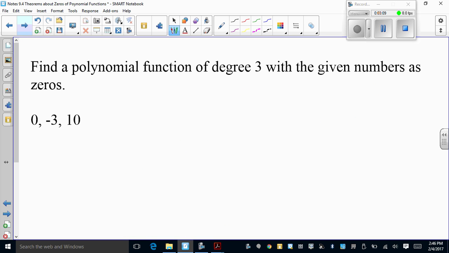So degree of 3, and they gave us 0, -3, and 10. So x equals 0. Change the sign, you get x plus 3 equals 0. Change the sign and put x in front, x minus 10 equals 0. So my factors here are x plus 3 and x minus 10.